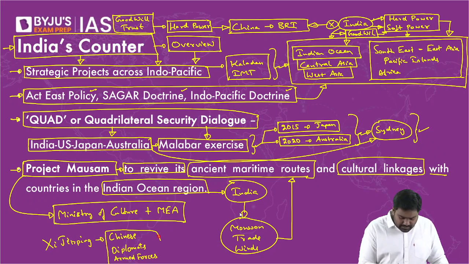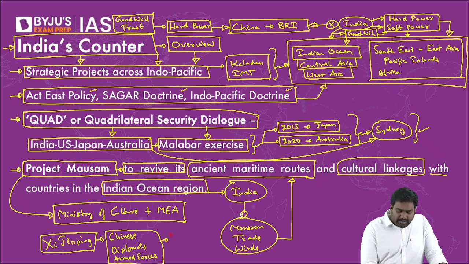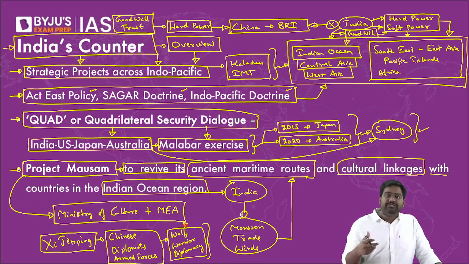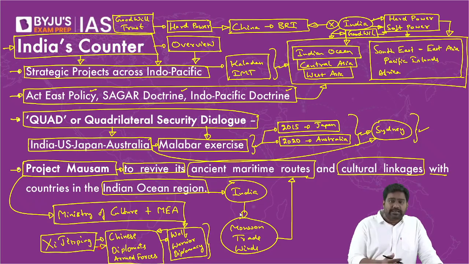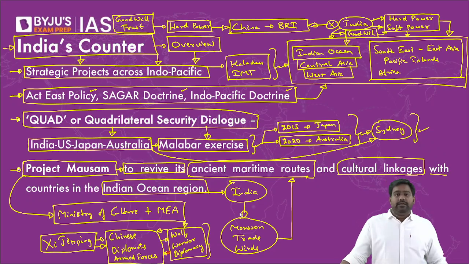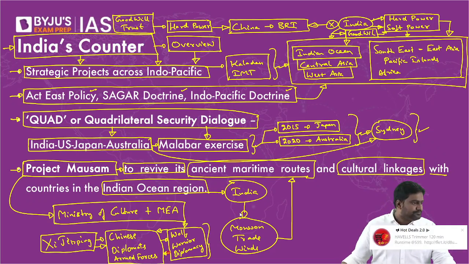Under Xi Jinping, you see even more aggression from China, not just in its military policy, but also in its diplomacy. This is referred to as the wolf warrior diplomacy of China. In China, there's a popular movie series called The Wolf Warrior. It's an action movie series where Chinese agents, Chinese diplomats, are protecting Chinese interests by acting as aggressively as possible. It's a very, very popular movie series in China. So the term is inspired by these movies. So under Xi Jinping, Chinese diplomats and the armed forces are acting even more aggressively, and this is referred to as wolf warrior diplomacy. Right? Under Xi Jinping, there's a stronger belief that China can protect its interests and become a global power if it is even more aggressive. You can see that aggression in its diplomacy and in its military strategy as well.